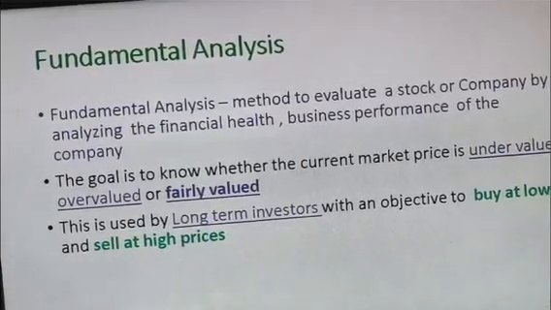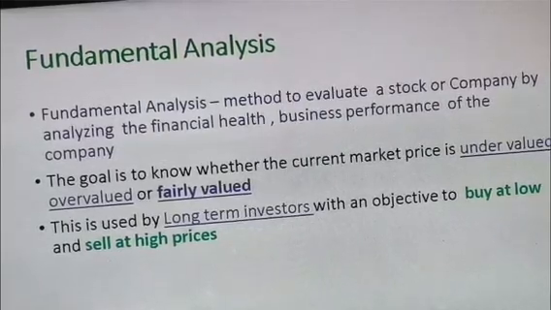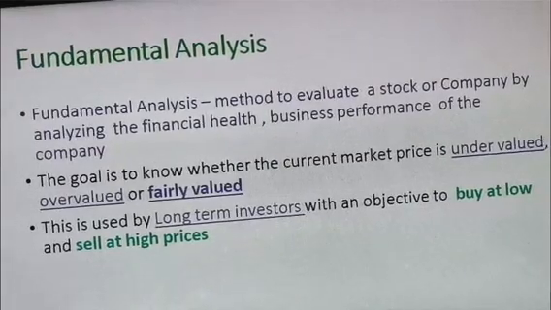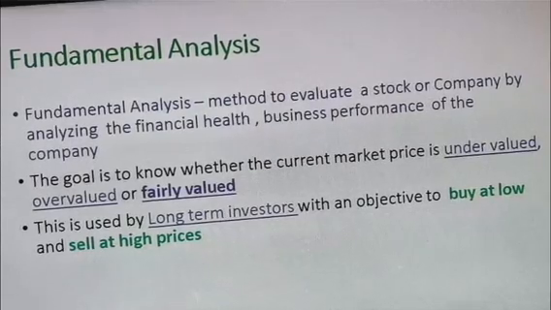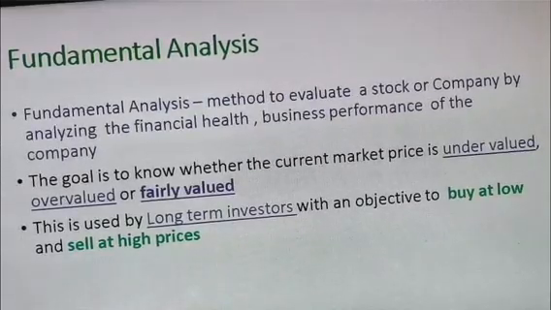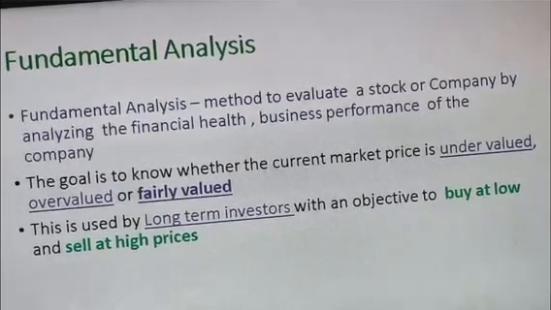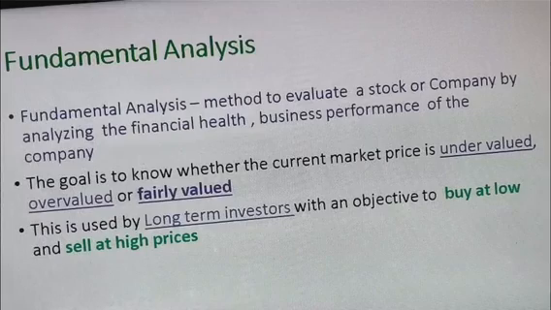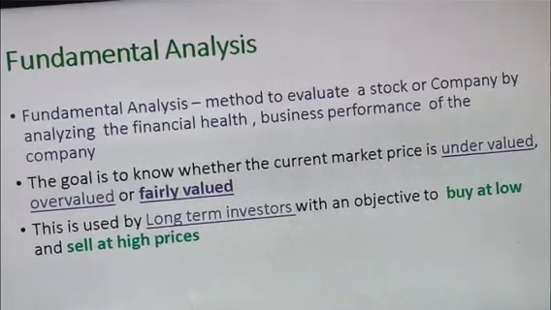The goal is to know whether the current market price is undervalued, overvalued, or fairly valued. Overvaluation means the price of the share is more than the expected price. Undervaluation means the price is very low, maybe a right time to buy, and fairly valued says that this is reasonably valued. This is used by long-term investors with an objective to buy at a low price and sell at a high price. We shall study these things one by one.